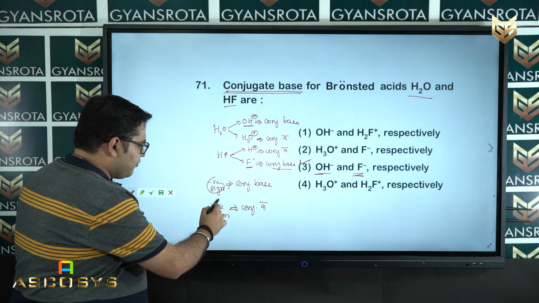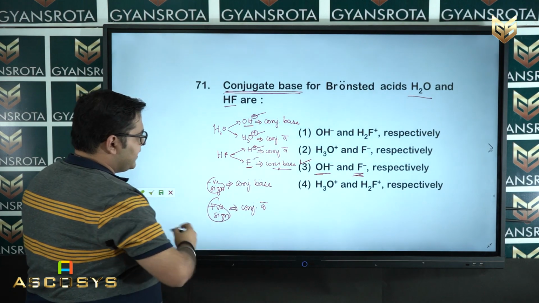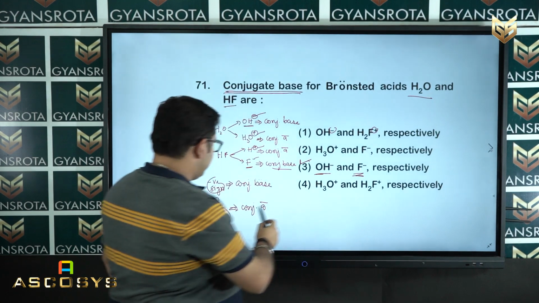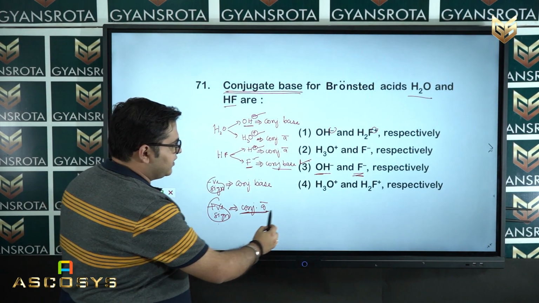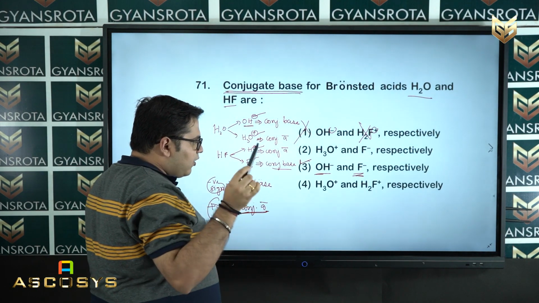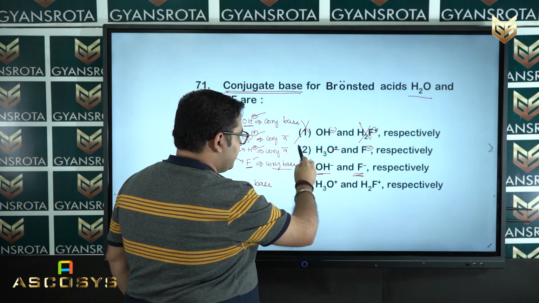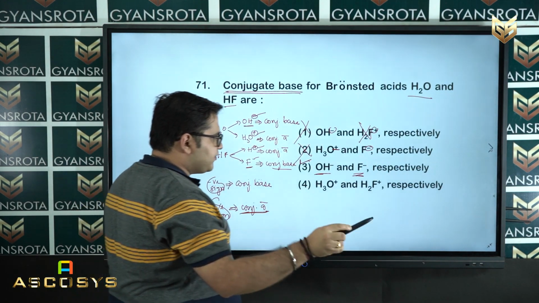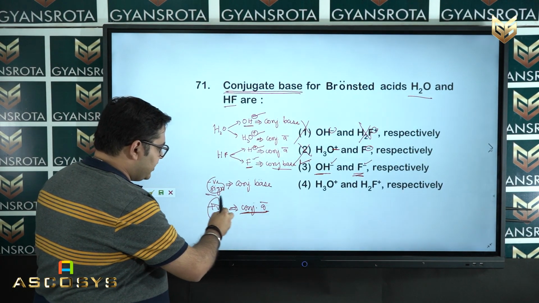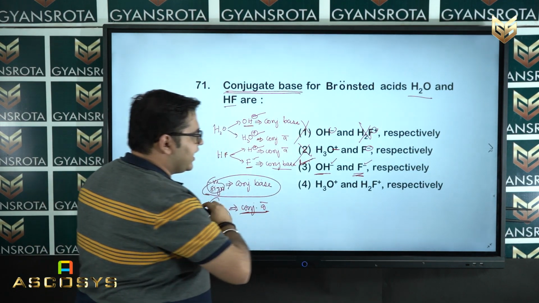Now, this negative sign and positive sign is nothing but this one, negative, positive, positive, negative. Now, see in this option here this is negative, but this is positive. So, positive sign is basically conjugate acid. So, this is not your conjugate base. So, option 1 you can neglect. Option number 2, again you see this is negative, it is okay, but this is positive. So, again you can neglect it. But in option number 3, this is a negative sign and this is also a negative sign, where I already showed the negative sign will give you the conjugate base. So, option number 3 is your correct option.